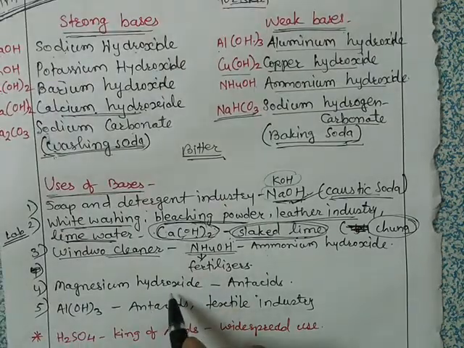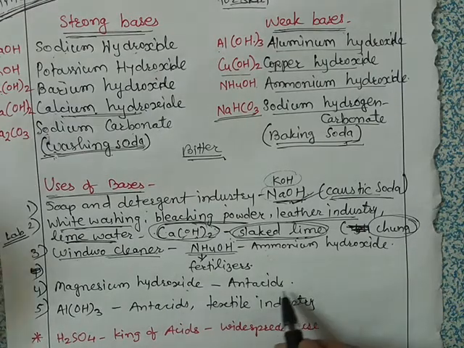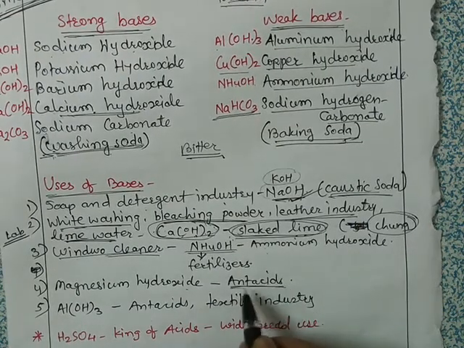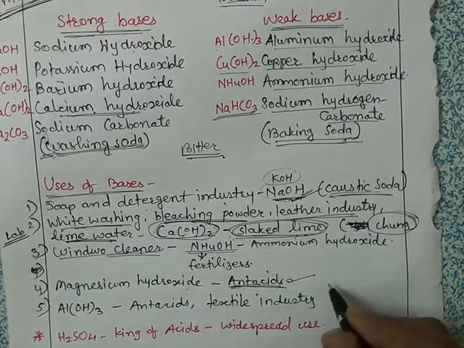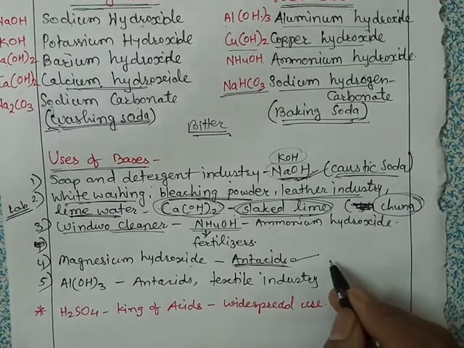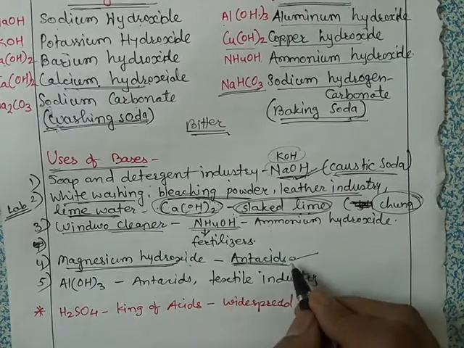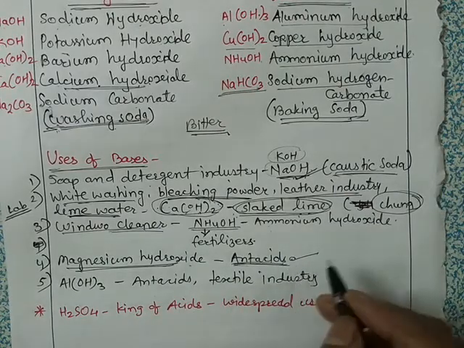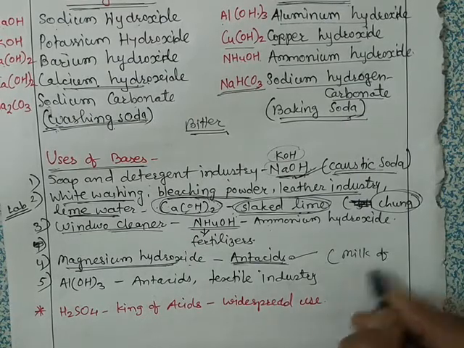then we have magnesium hydroxide. Magnesium hydroxide is used to make antacids. You must have seen antacids like Gelusil and all, in liquid and tablet forms. So magnesium hydroxide is used to make antacids, and it is also known as milk of magnesia.